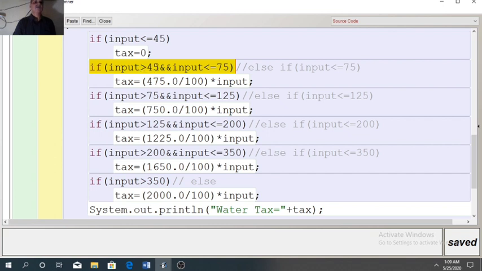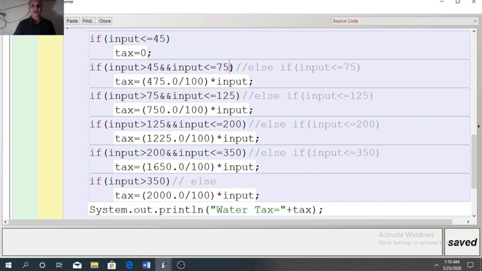So the starting value is input greater than 45, and the upper value is up to 75. Since 75 is covered here, we need to write the equal sign. So in one method, when you design with multiple if, include both limits, lower limit and upper limit.